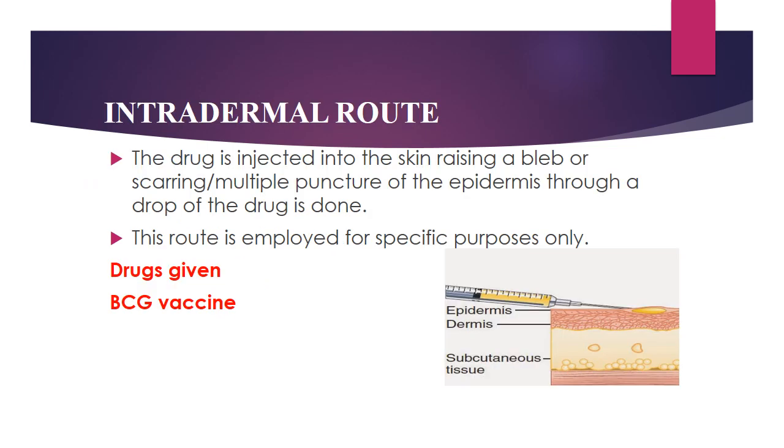Now that route is the intradermal route, in which the drug is injected into the skin, raising a bleb, or by scarring, multiple puncture of the epidermis through a drop of the drug is done, and the drug is injected into the dermis. This route is employed for specific purposes only. Intradermal injection examples include BCG vaccine, which is given through intradermal route.